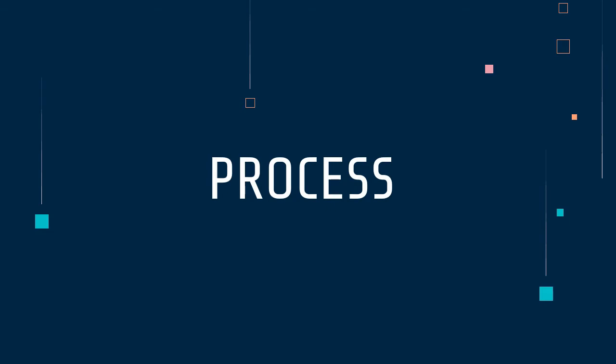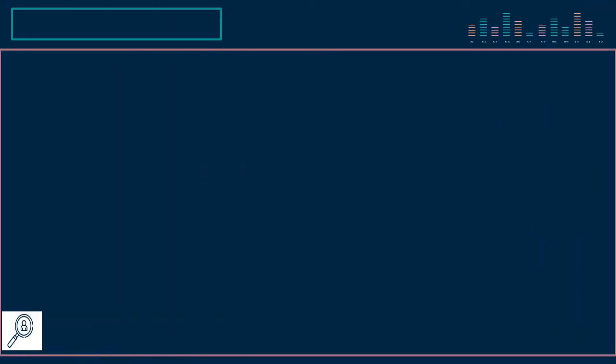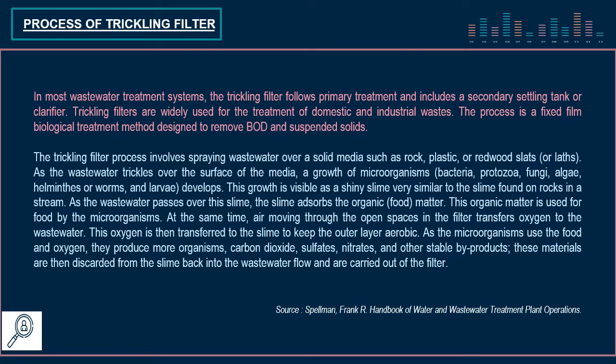Process of the trickling filter. In most wastewater treatment systems, the trickling filter follows primary treatment and includes a secondary settling tank or clarifier. Trickling filters are widely used for the treatment of domestic and industrial waste. The process is a fixed film biological treatment method designed to remove BOD and suspended solids.